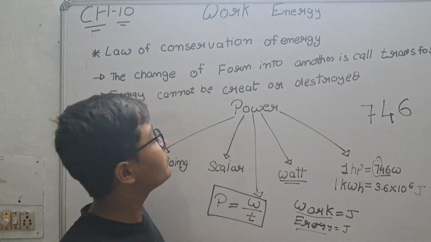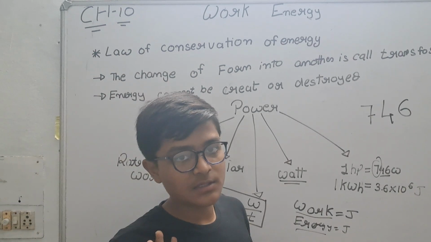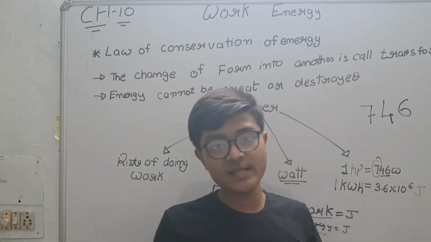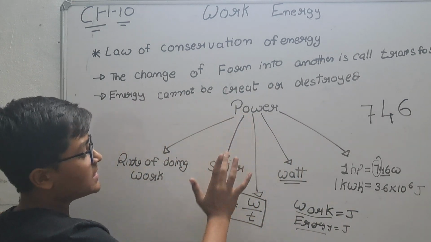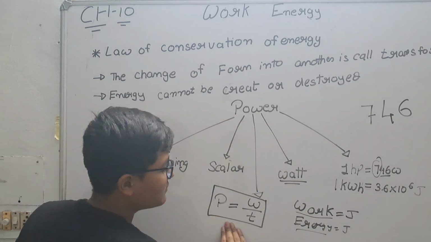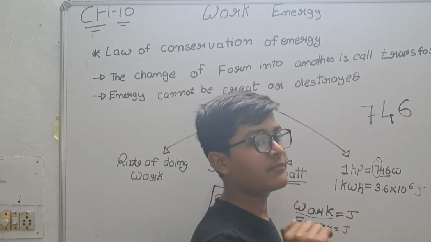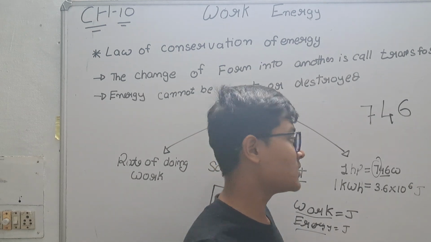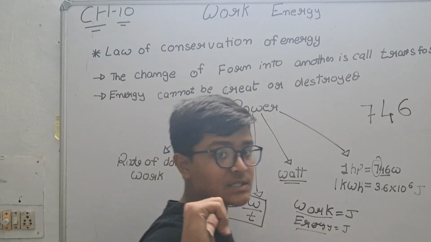First of all, you have to recall the law of conservation of energy that we learned in chapter number 3, where one energy is converted into another energy, which is known as transformation of energy. The SI unit of power, which is a scalar quantity, is watt. Its definition is work upon time, the rate of doing work. And 1 horsepower is equal to 746 watt. Now let's see how this has come.